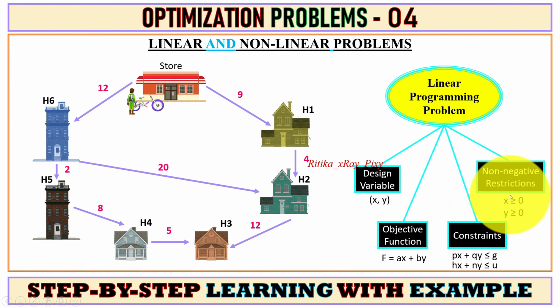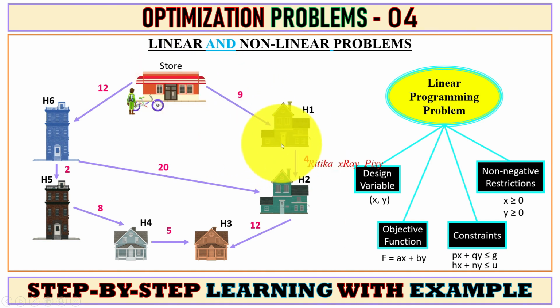Next, you can see here design variables must have non-negative values. Now here you can see this is a linear programming problem. Suppose a parcel delivery boy has to deliver 6 parcels in a day from this store to 6 different houses, and you can see the distance between the houses is indicated by the weights on the lines.